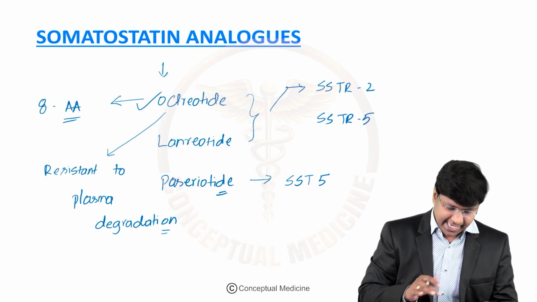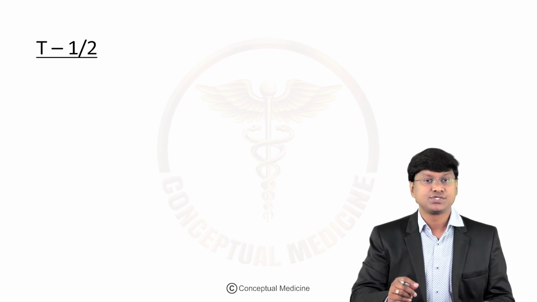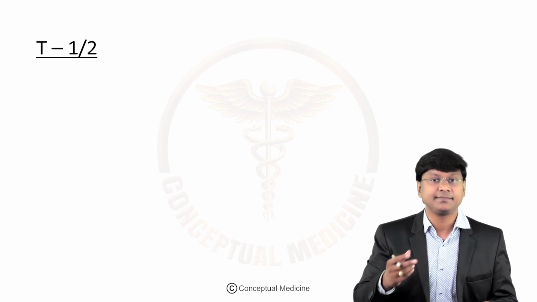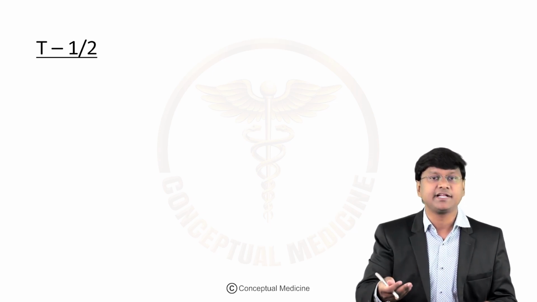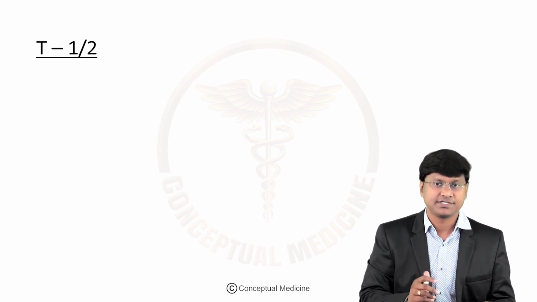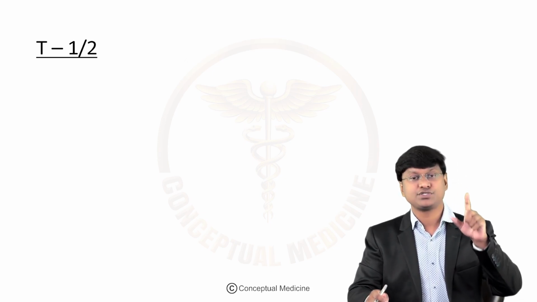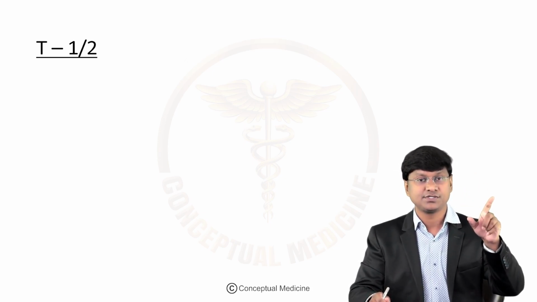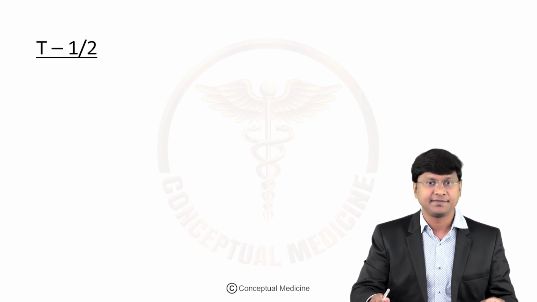And what is the half-life of these somatostatin analogs? It has a 2.5 hour serum half-life and possesses 40-fold greater potency than native somatostatin to suppress growth hormone levels. I told you in the regulation, somatostatin is produced from the hypothalamus, and it will go and inhibit growth hormone secretion from the anterior pituitary.